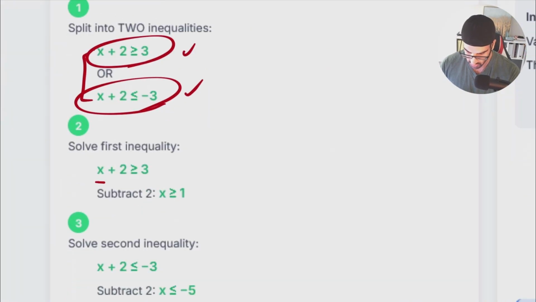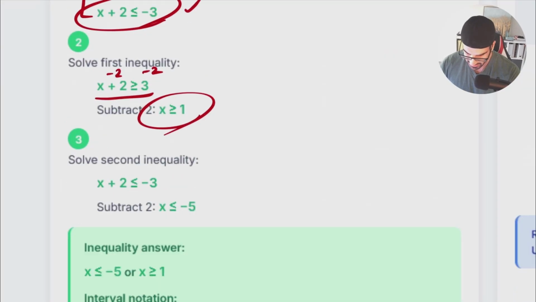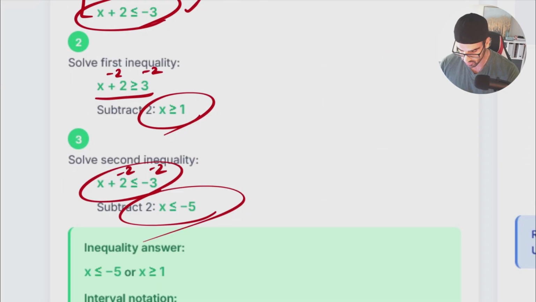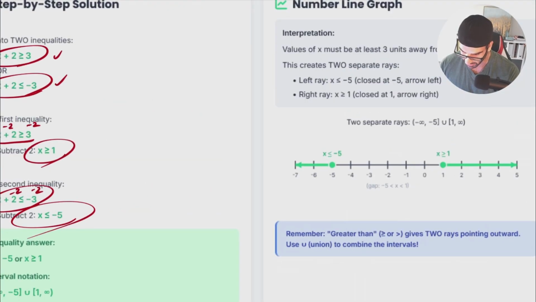How? x plus 2 is bigger than 3, right? So subtract it by 2. This is the first answer, and this is the second answer. x plus 2 is smaller than negative 3, so subtract 2 from both sides, because we would like to get rid of 2 itself. So x is going to be smaller than or equal to negative 5 itself.